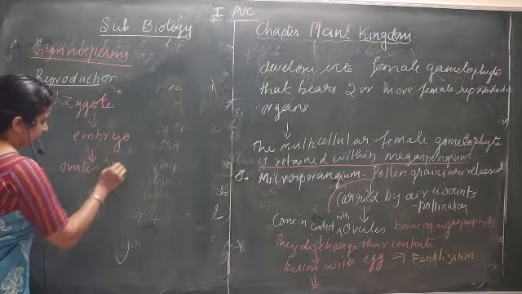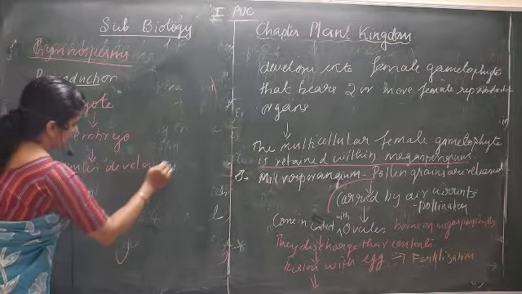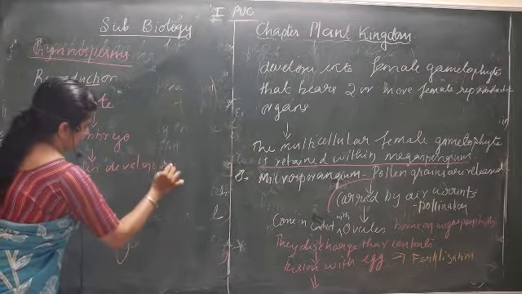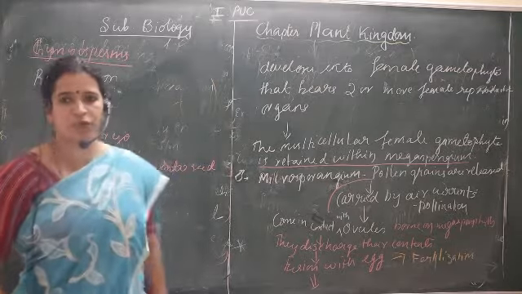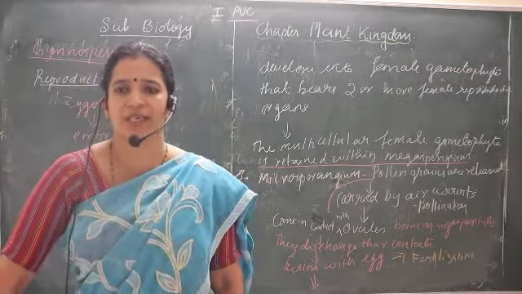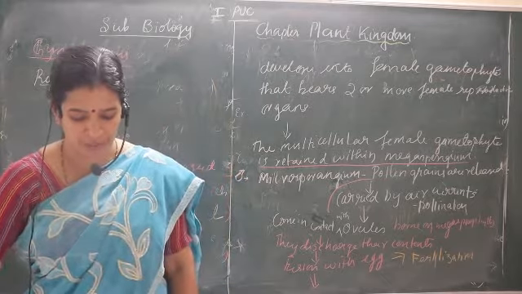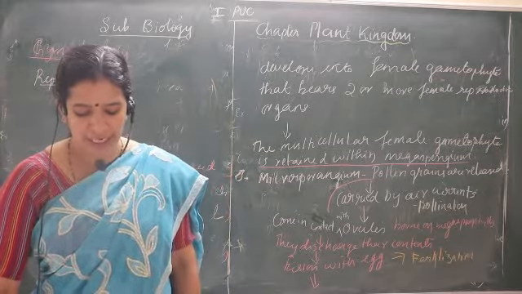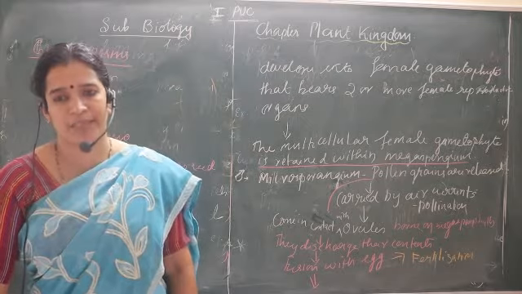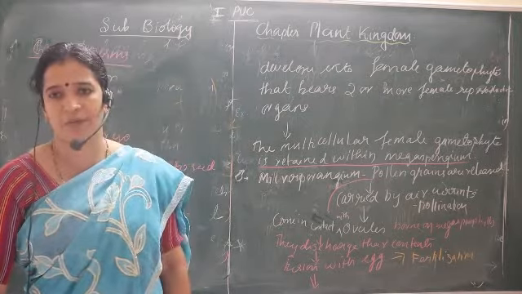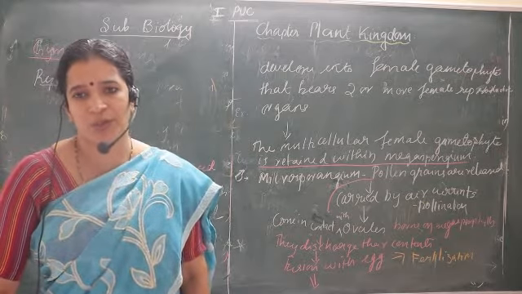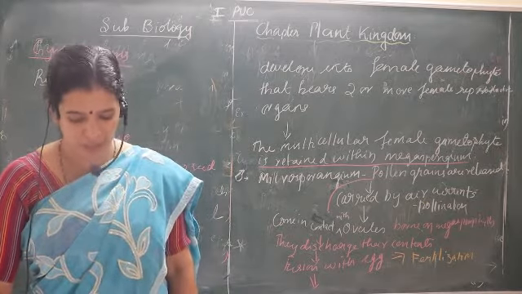Then after this, what happens? Ovules develop into seed, and there is no fruit covering, so the seeds are not covered here. Post fertilization events are not much, because once the fusion completes, it results in the formation of seed. So there is not much in post fertilization events.